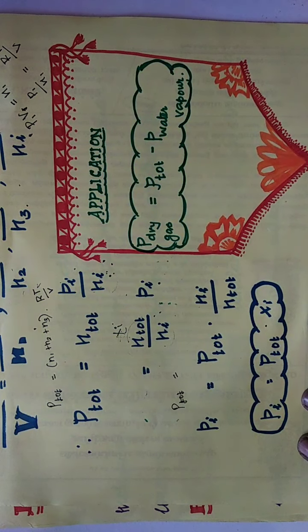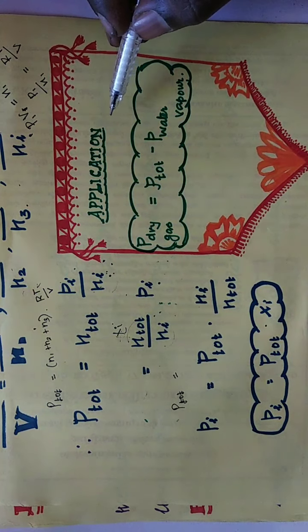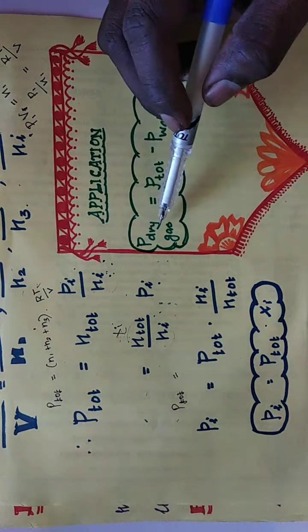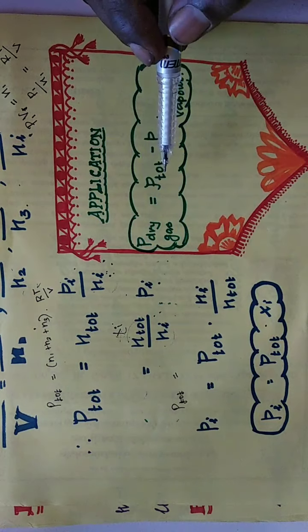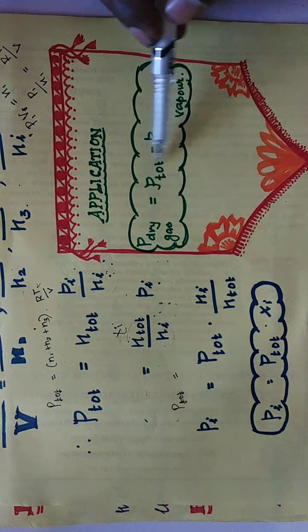Okay, so with this Dalton's law is over, then its application. It is mainly used for measuring the pressure of dry gas. That can be calculated using the equation: pressure of dry gas equals total pressure minus the pressure of the water vapor. So this is the application of Dalton's law. The pressure of dry gas can be calculated.